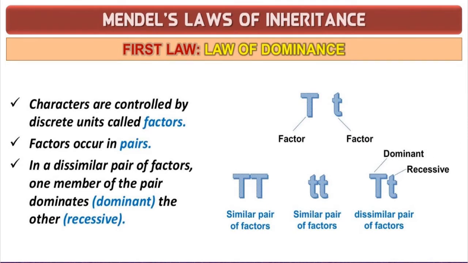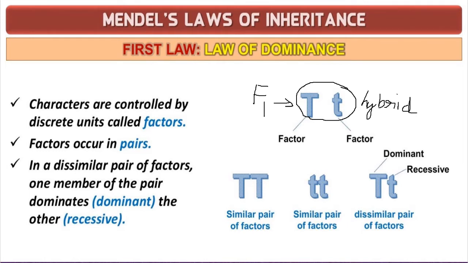So coming to the first law of inheritance, the first law is the law of dominance. The law of dominance states that when two contrasting characters are present in a single individual, that is in a hybrid, when we consider a monohybrid cross, this is a hybrid of the F1 generation. This is the product of the F1 generation, which we call the hybrid.